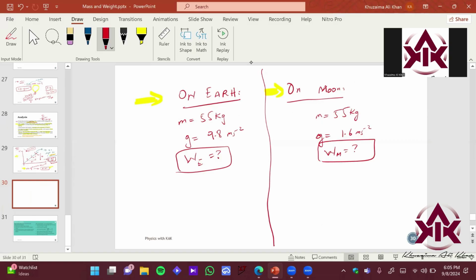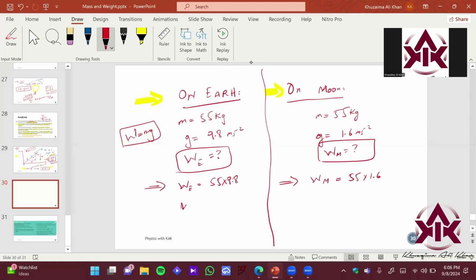So I can just apply the formula. I know the formula of weight and mass, that is mg, right? So let's apply the formulas. So weight of Hamza on Earth is going to be 55 times 9.8. And similarly, weight of Hamza on the moon will be 55 times 1.6 meter per second square.